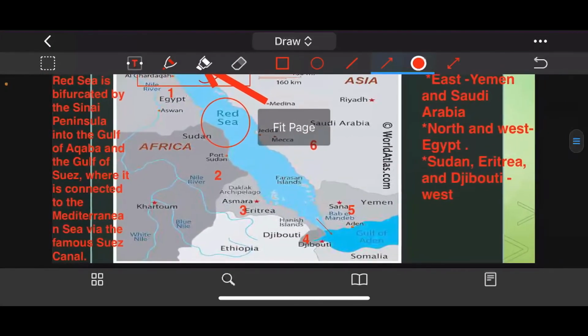So you can see that Egypt is bordering it. If you look at the northern and western region, you will find Egypt is bordering it. Then Sudan, Eritrea and Djibouti: 2, 3 and 4. Number 2 is for Sudan, number 3 is for Eritrea and 4th is for Djibouti. They are bordering the Red Sea from the western region.